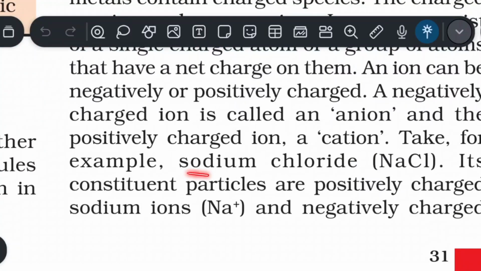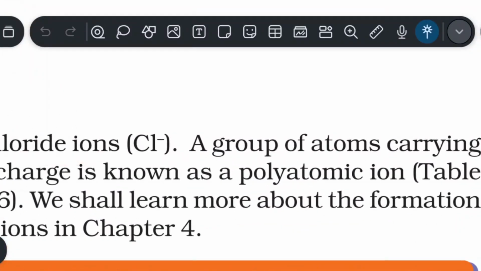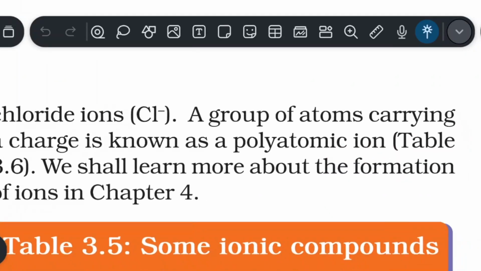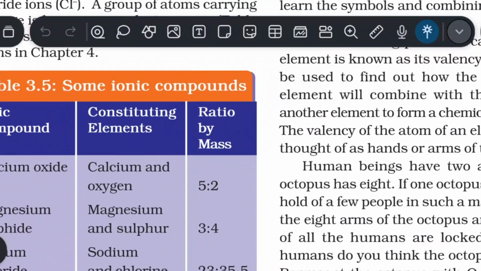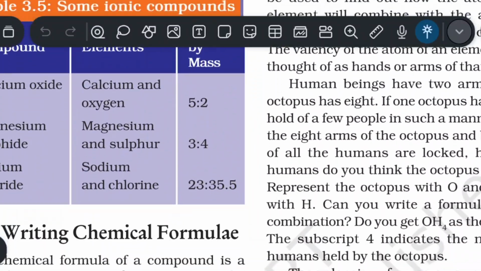Take for example sodium chloride, NaCl. Its constituent particles are positively charged sodium ions, which is Na+, and negatively charged chloride ions, which is Cl-. A group of atoms carrying a charge is known as a polyatomic ion. We shall learn more about the formation of ions in chapter 4. Observe table 3.5, some ionic compounds.